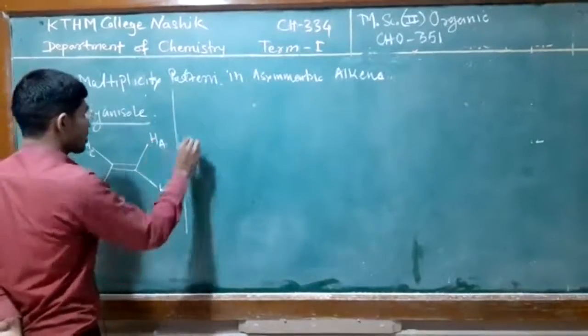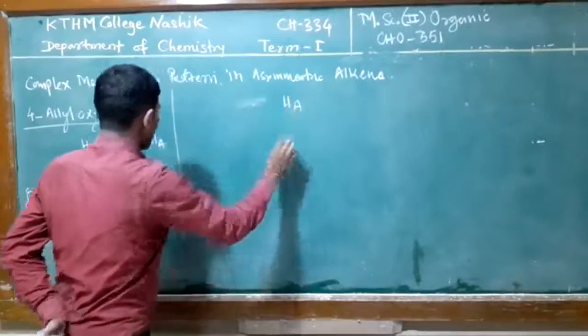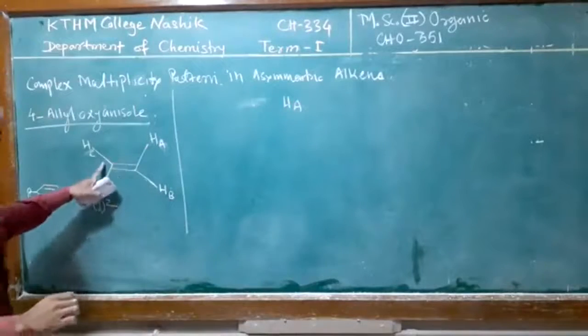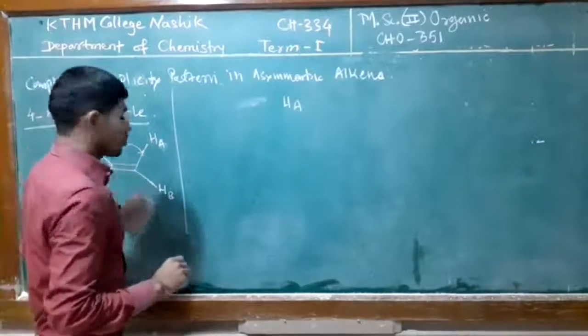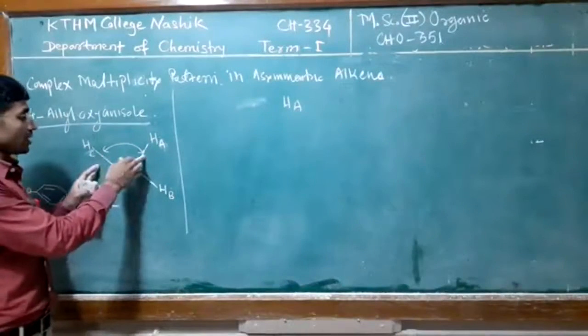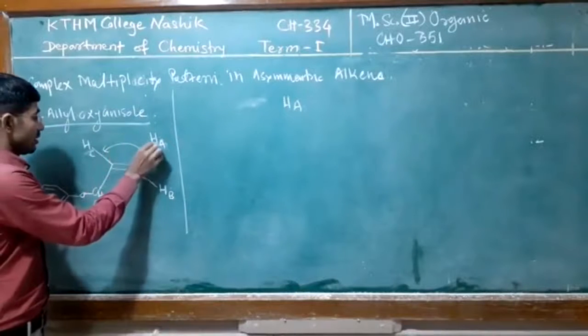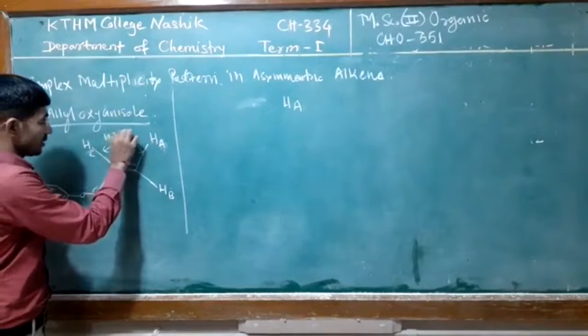Firstly, if you consider the proton Ha, it shows the cis coupling. If you determine the coupling constant between the Ha and Hc proton, you observe the value 10.3 Hertz.